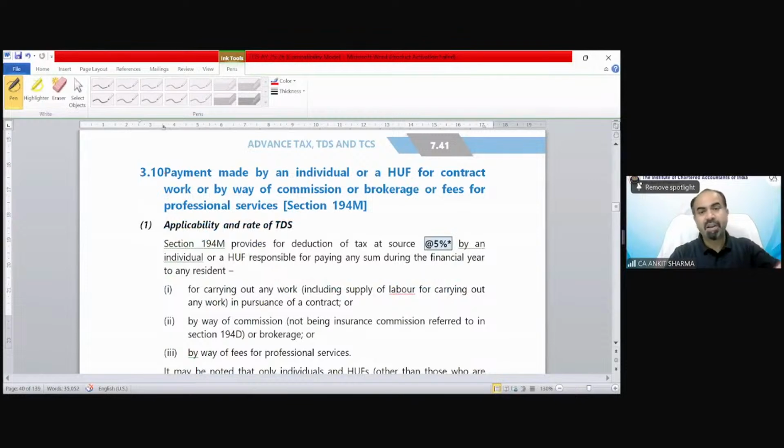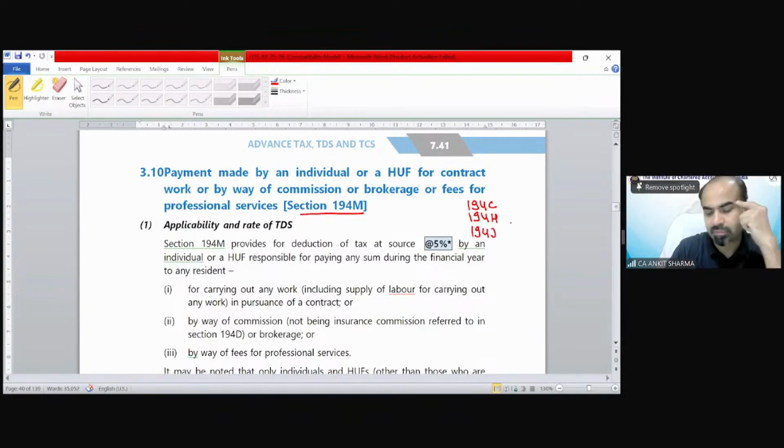Now section 194M, and it's a very interesting section. You might have seen sections 194C, 194H, and 194J. Okay, let me explain a very interesting thing in this case.